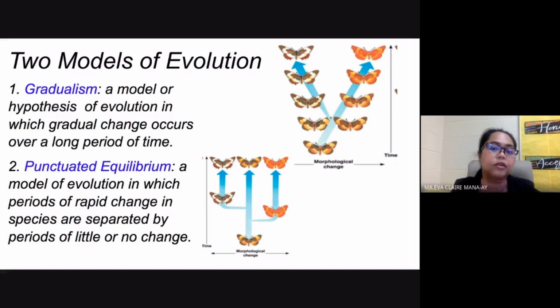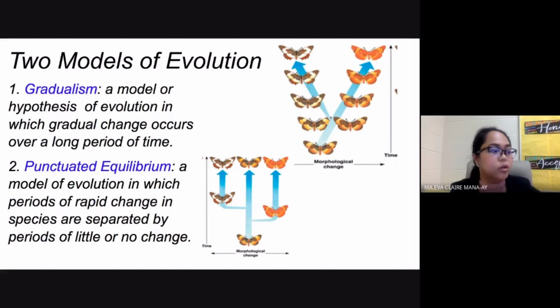And after that, there is going to be a period of rapid change again. So essentially, it is the opposite of your gradualism.